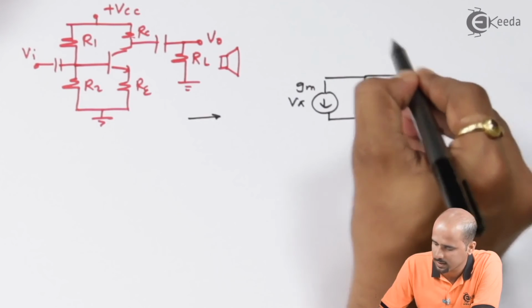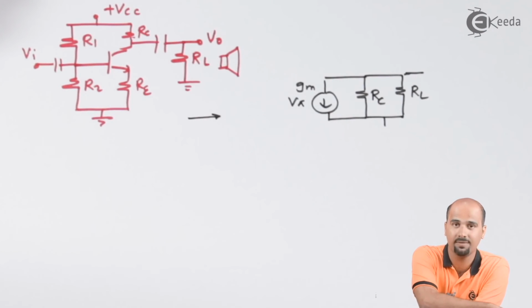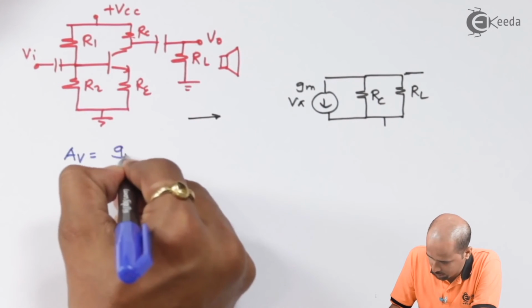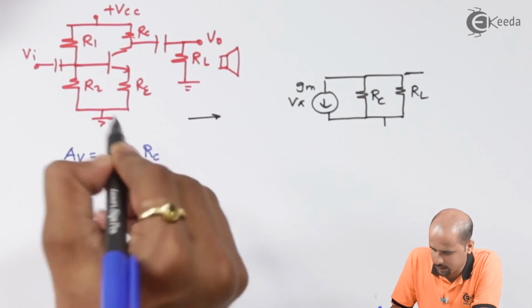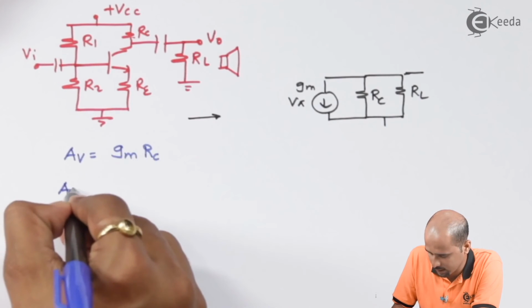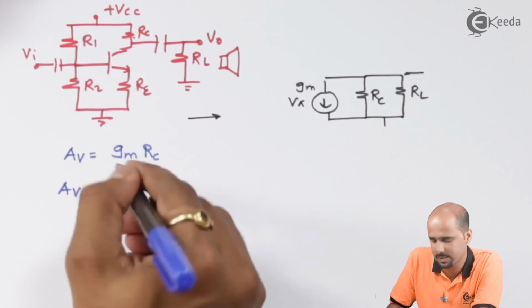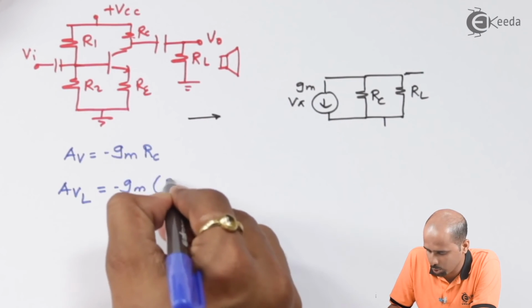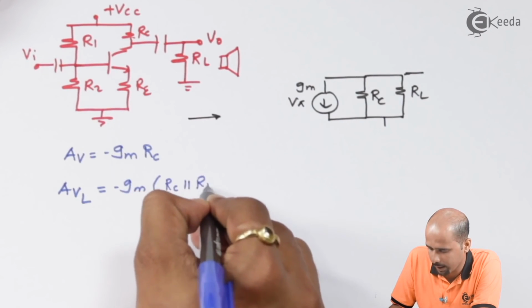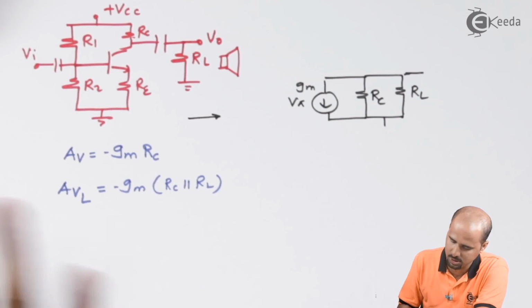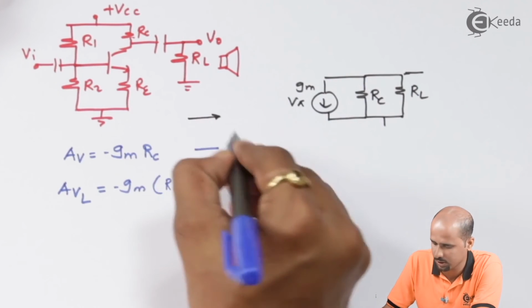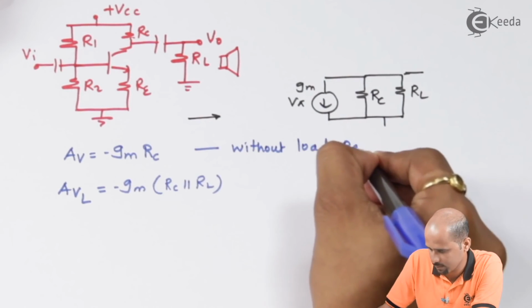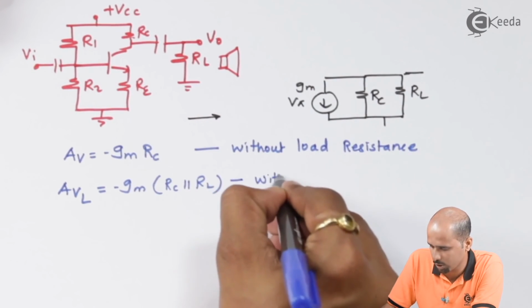The value of AV is the same as earlier, that is minus gm into RC only. But AVL is minus gm into RC parallel RL. This is without load resistance and this is with load resistance.